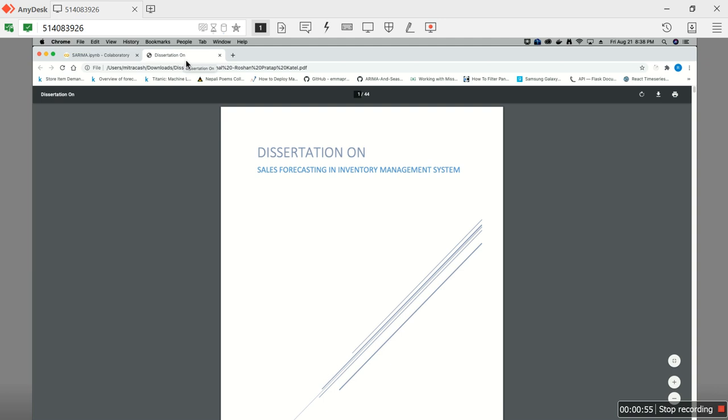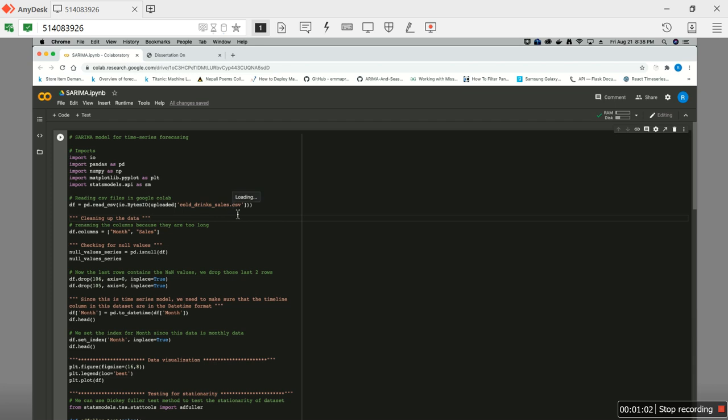At first, let me show the machine learning model here. The data sets for different items have been collected from different online sources like Kaggle, Google Datasets Provider, and even from the local stores available. So at first, let me show the model I've worked on.